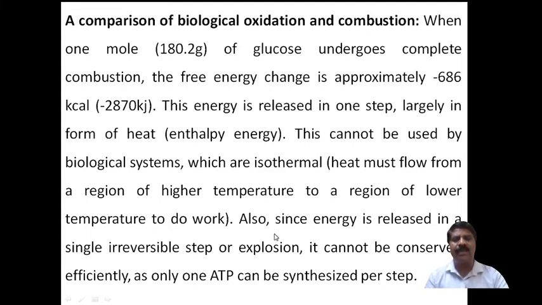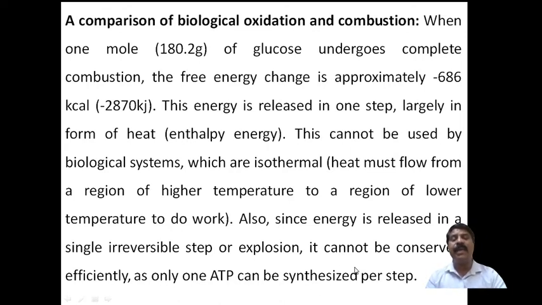Also, since energy is released in a single irreversible step, like an explosion, it cannot be conserved. It cannot be conserved means it cannot be utilized sufficiently, as only one ATP can be synthesized per step. Here, a huge amount of energy is liberated during a single irreversible process, so an explosion usually takes place, but not all the energy can be conserved.